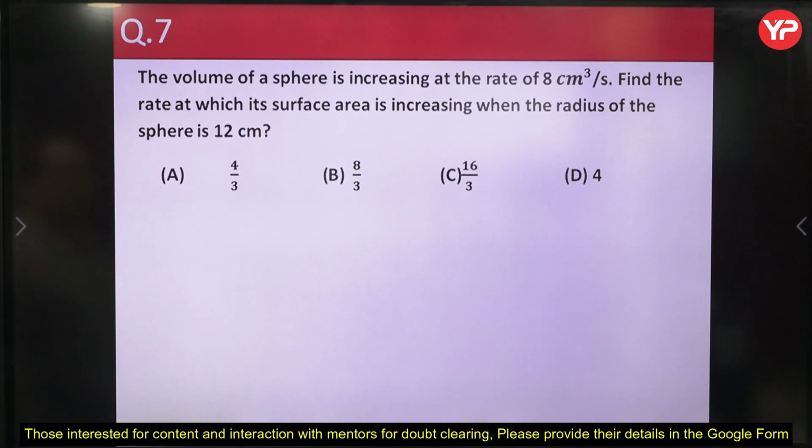So read the question. This is an optimization problem, actually we can say optimization in a single variable. The volume of a sphere is increasing at this rate. So pause the video, solve this problem and then resume and watch the solution. Okay.